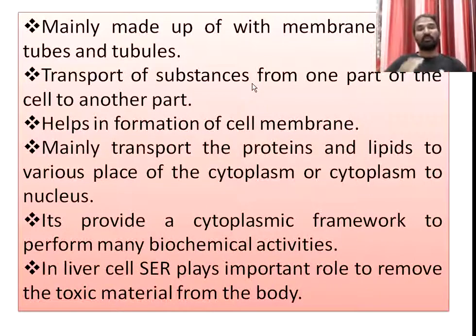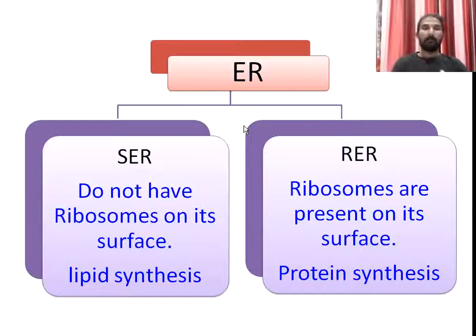They are involved in the transport of some substances from one place to another within the cell. They are also involved in the formation of the cell membrane. When the cell membrane is formed during cell division, the endoplasmic reticulum is helpful for the formation of the cell membrane.